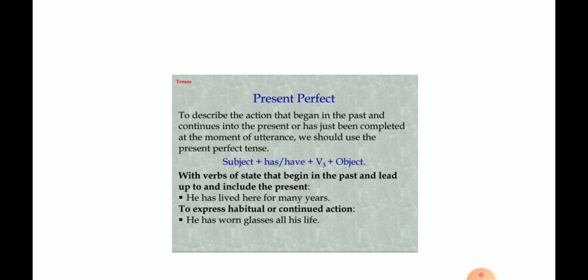We should use the present perfect tense. The sentence structure will be subject plus has/have plus V3 form of verb plus object. He has lived. So has or have depends on the subject. A singular subject takes has, a plural subject takes have. Lived is the V3 form of the verb. So, he has lived here for many years.